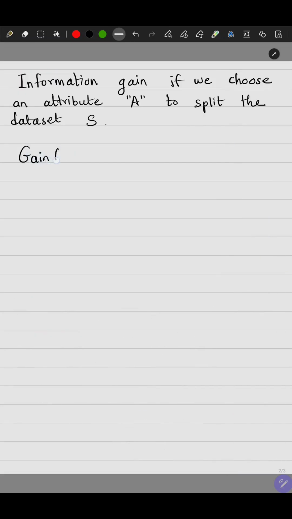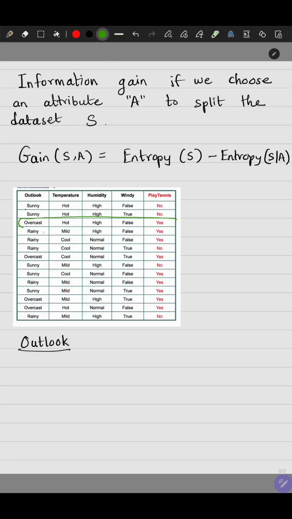So information gain will be the entropy of the entire data set before it was split minus the entropy of the data set after A has been used as the splitting attribute. Observe the rows when the outlook is overcast. Here it is yes. Here also it is yes. Here also it is yes. And also here, if the outlook is overcast, the person does go out to play tennis.